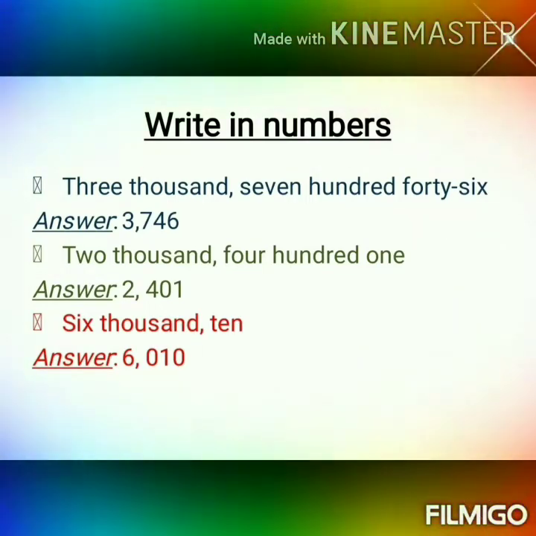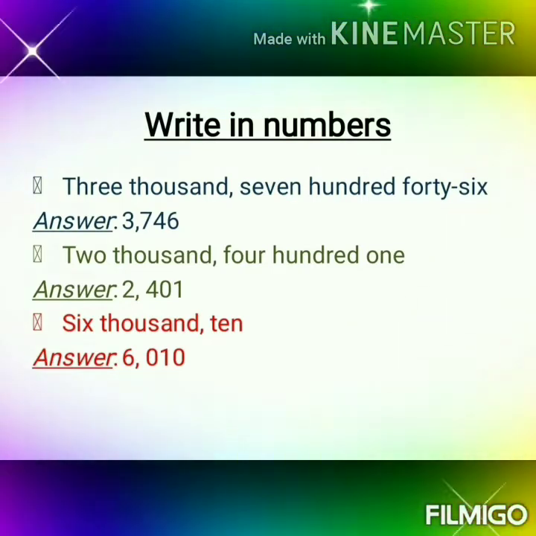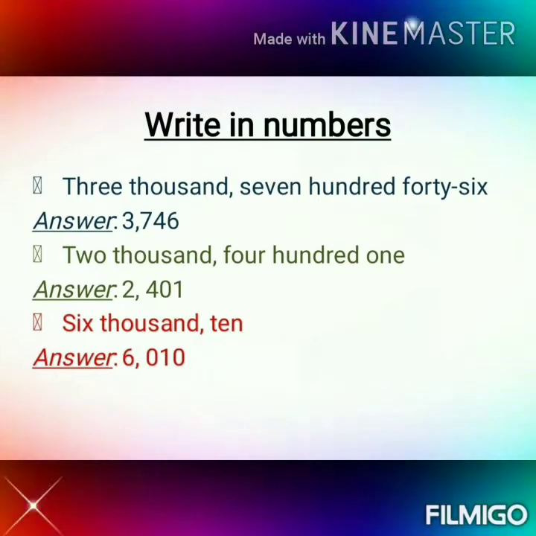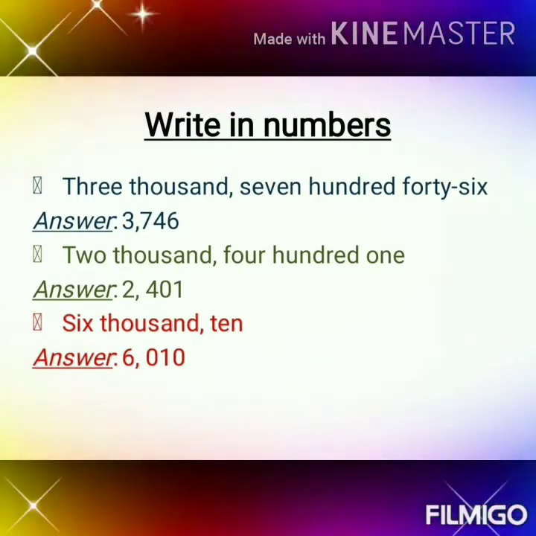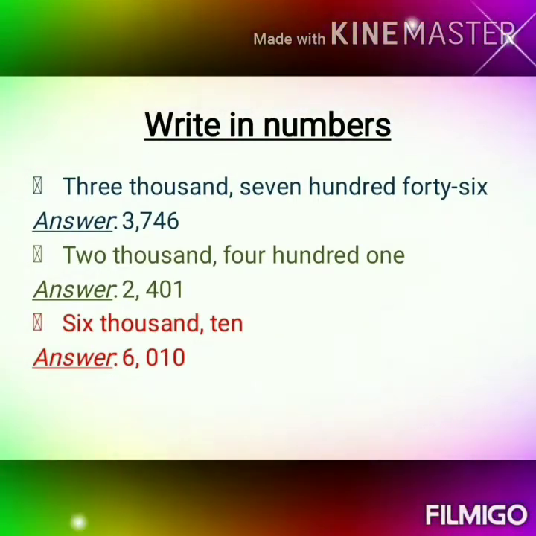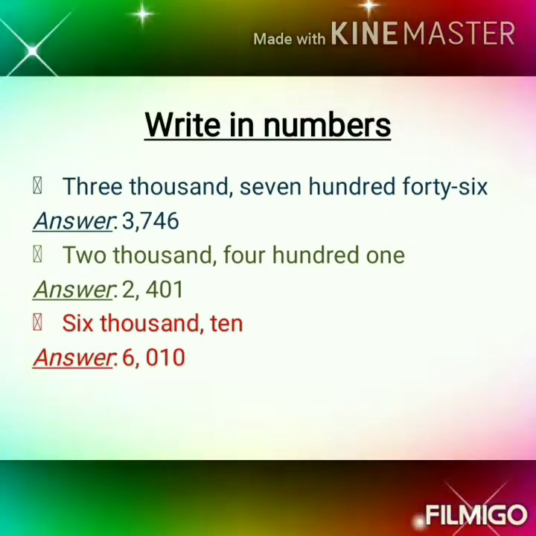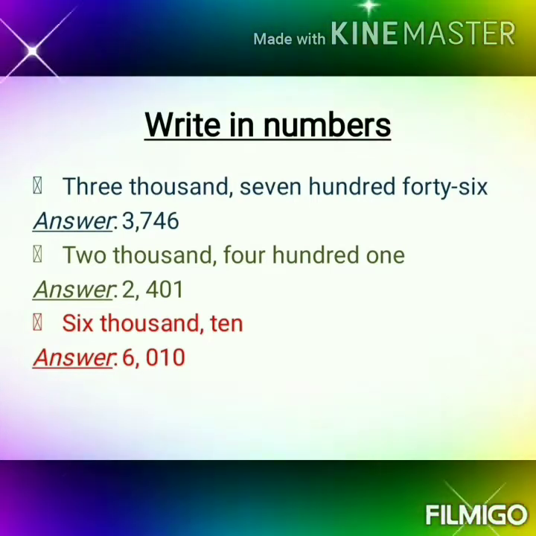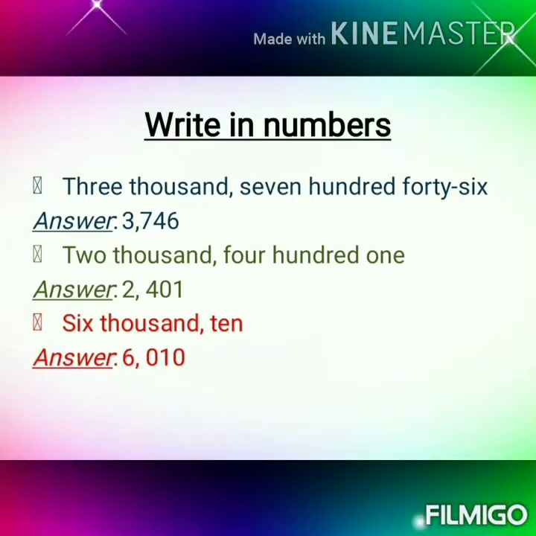After the thousands place I'm putting a comma in my answer. Next, what is there? 401. How will you write 401? In the hundreds place 4 is there, in the tens place we have nothing, so we write 0 there, and in the ones place 1 is there. So I'm writing 1 in the number.